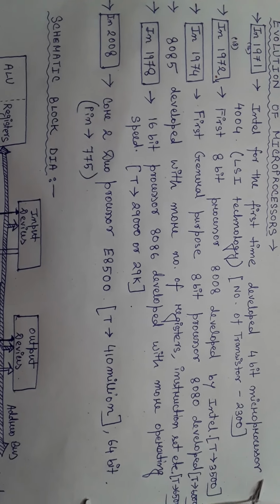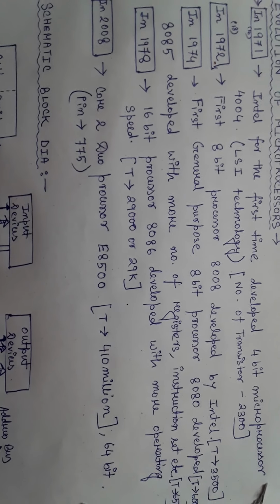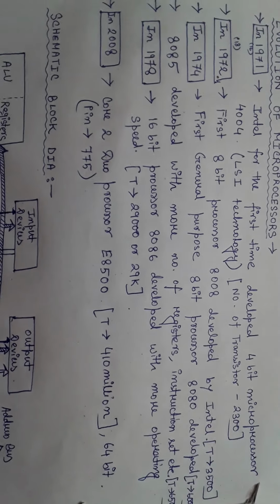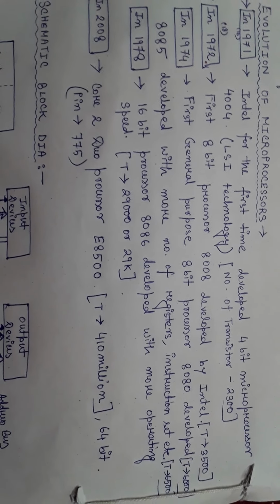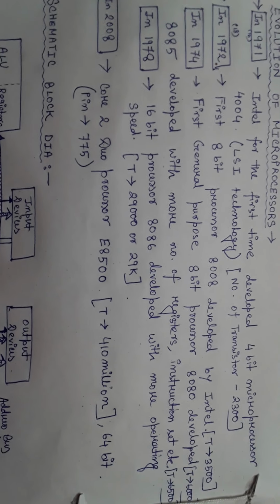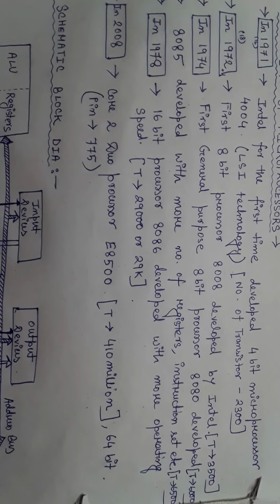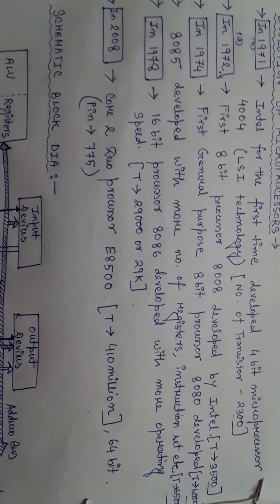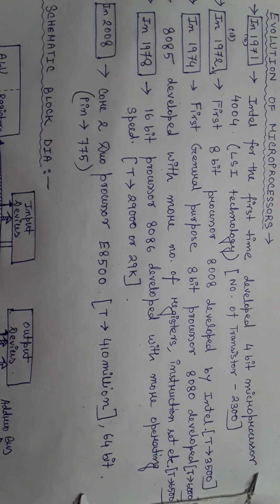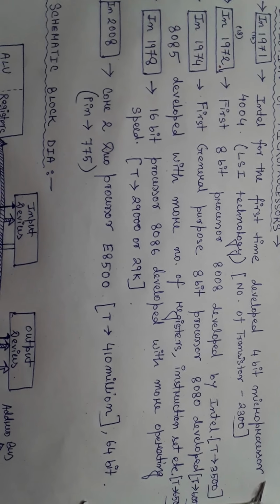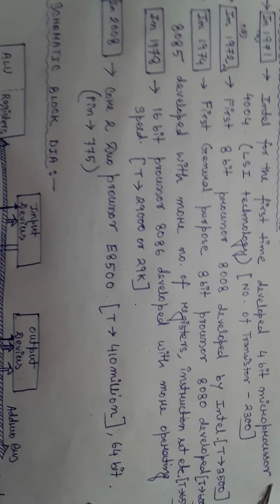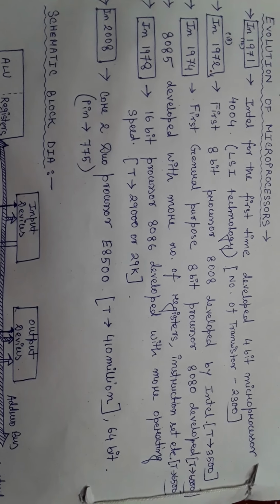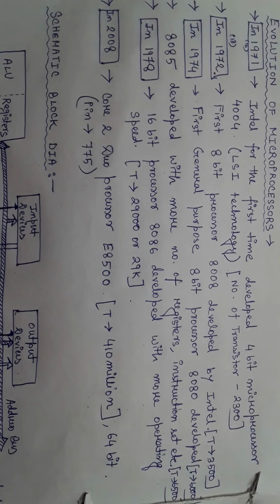So in 1974, the first general purpose processor, meaning for each and every sector we can utilize it and we can program it n number of times as per our convenience. That kind of general purpose 8-bit processor, the 8080, was first developed by Intel in the year 1974 with 6000 transistors. Then again they proceeded towards more development and developed the 8085 processor with more registers, instruction sets, and different assembly language coding facilities, with 6500 transistors. So features are more, so you can see the features increasing with the increasing number of transistors.